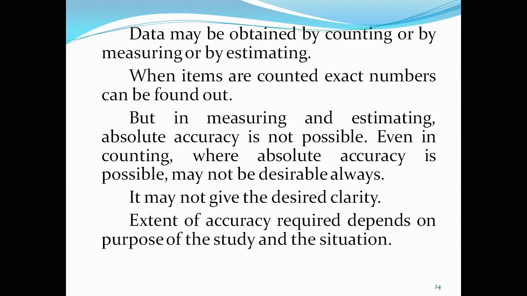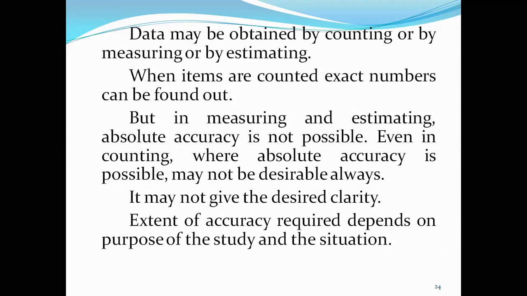When we count, exact numbers may be arrived at, but counting each and every item in the population involves a lot of time, effort, and cost. So that is not possible always. That is why we go for measuring and estimating. When measuring and estimating take place, there are chances of errors.